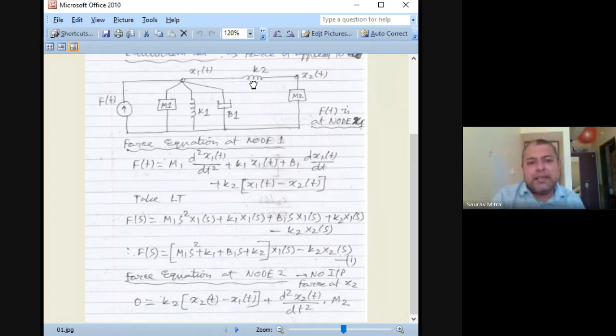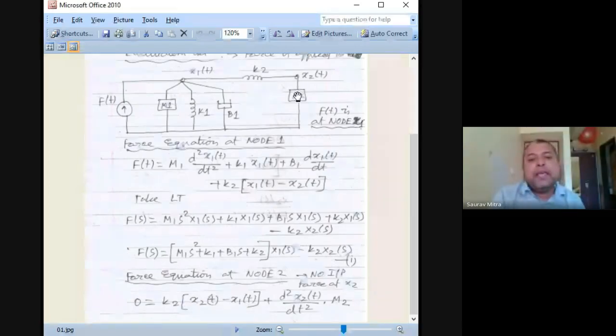And K2 is common from x2 to x1, so for the x2 node I write K2 (x2 minus x1). Previously, for the x1 node, I had written K2 (x1 minus x2).